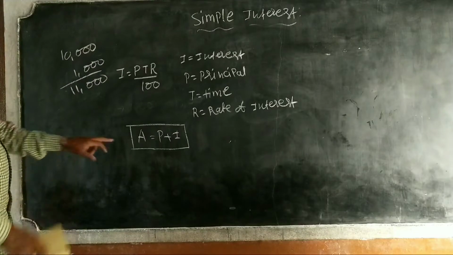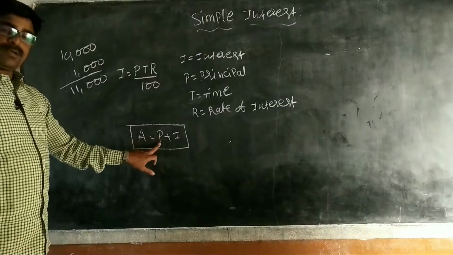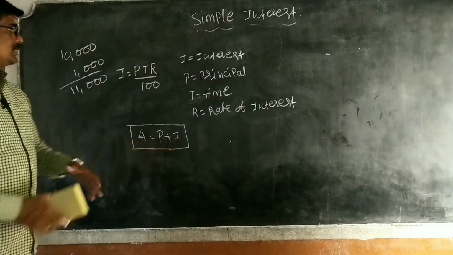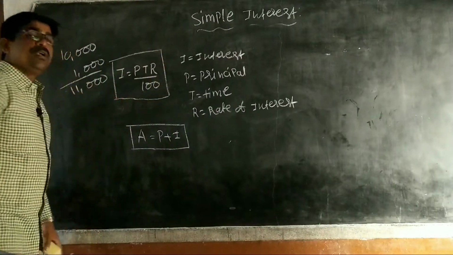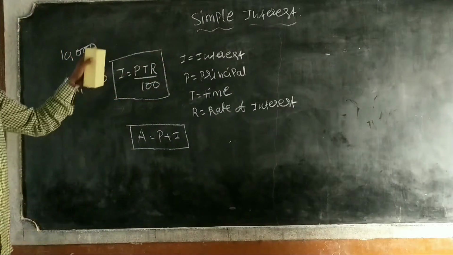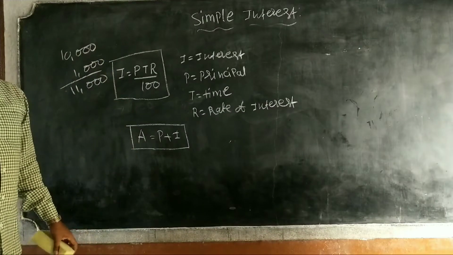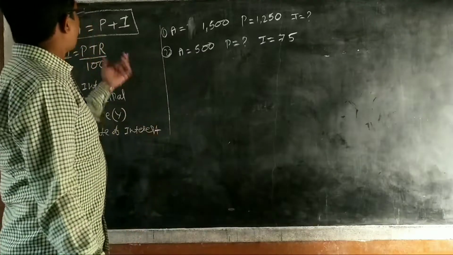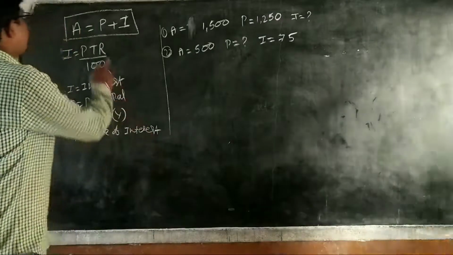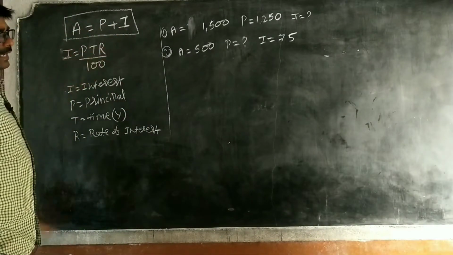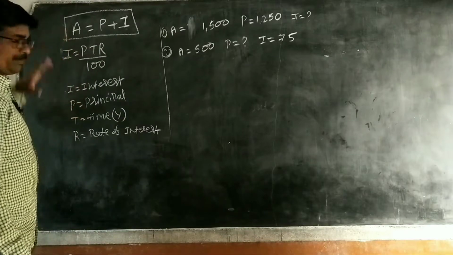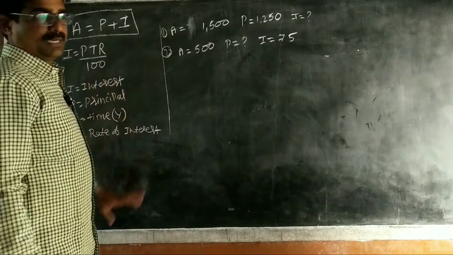Amount is principal plus interest. These are the important formulas: A is equal to P plus I, and I is equal to PTR by 100. These are the two important principles for simple interest.